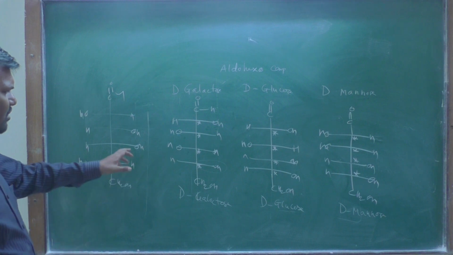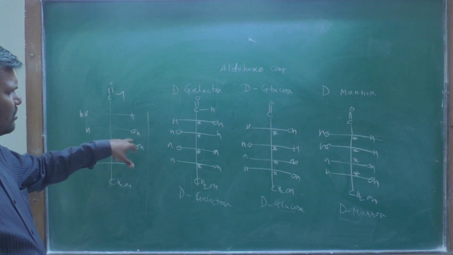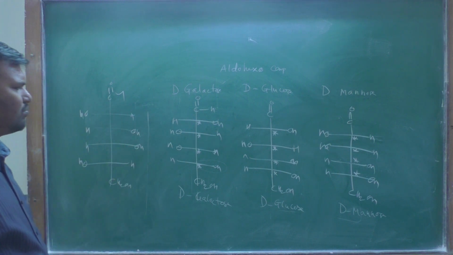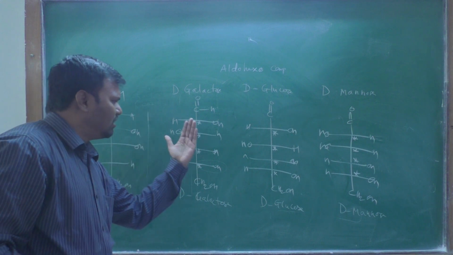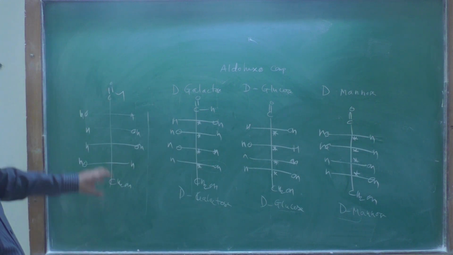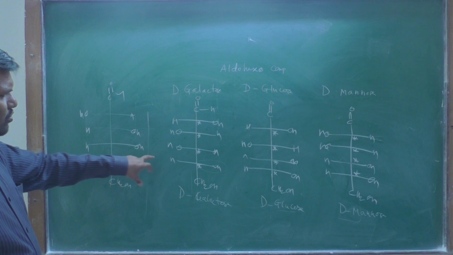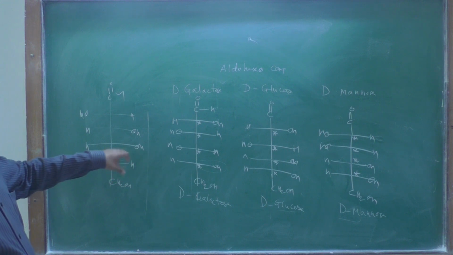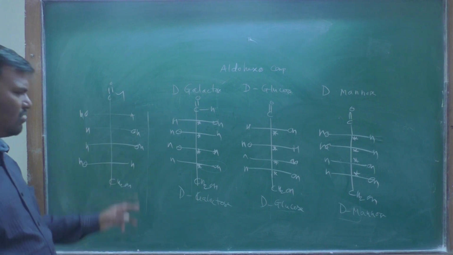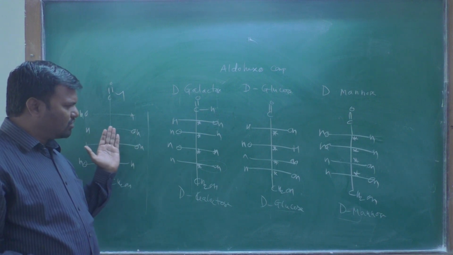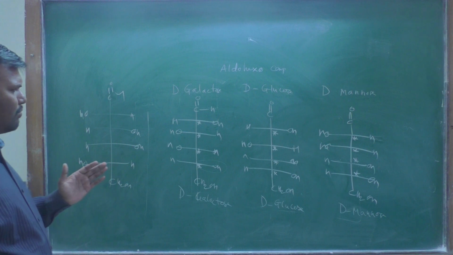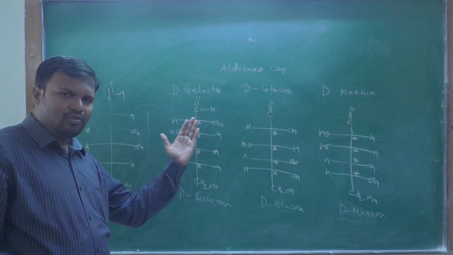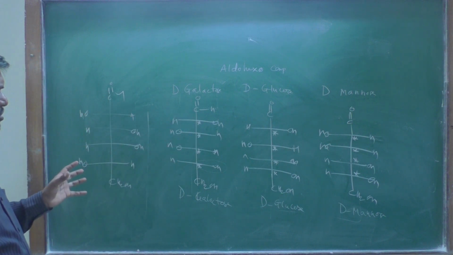Okay, these two are mirror images to each other. But when you put this molecule on that one, they are non-superimposable mirror images. Therefore enantiomers are mirror images to each other, but non-superimposable mirror images. No doubt these are mirror images, the first is a mirror image of the second, but when you put one molecule on the other, they are not superimposable.